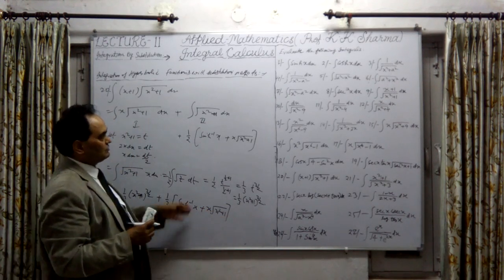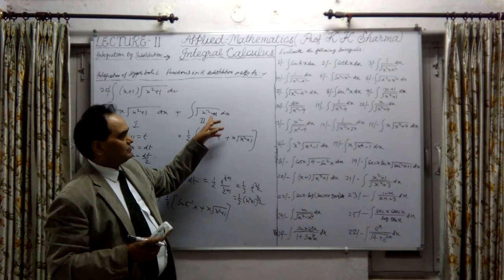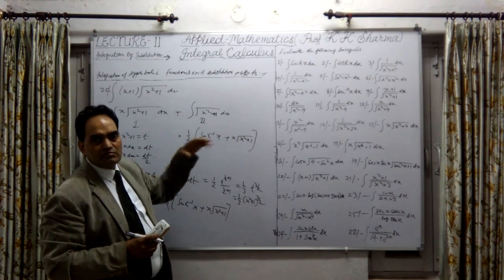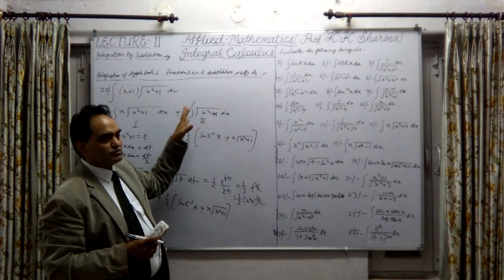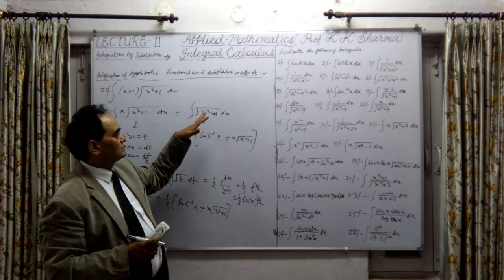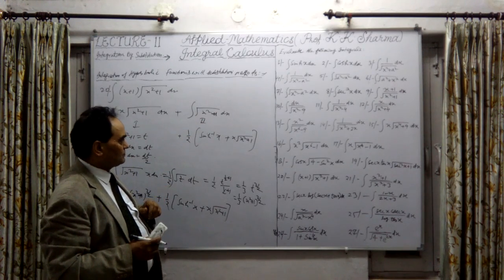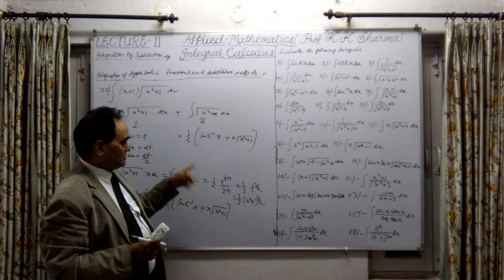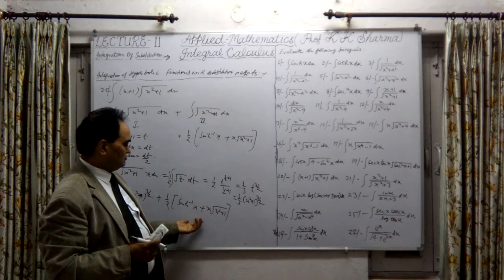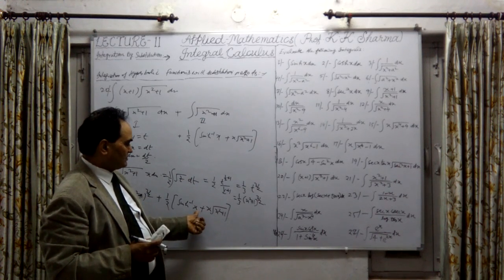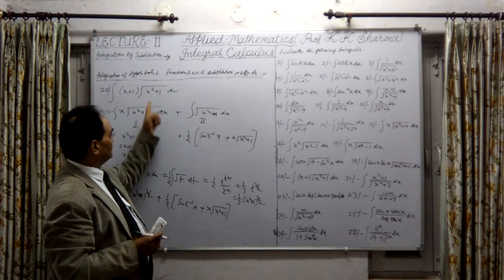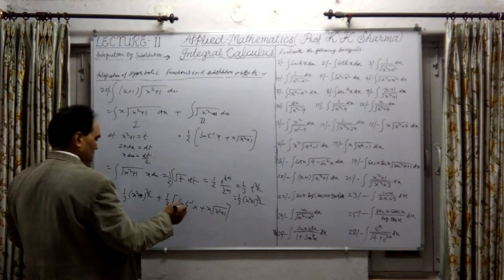The same thing we have to repeat here. For x square plus 1 we have to assume x as sinh theta, because we know that 1 plus sinh square theta is equal to cosh square theta. That can be converted. So in this way we have to do the same thing. This is the final answer, because in this case only x is there.